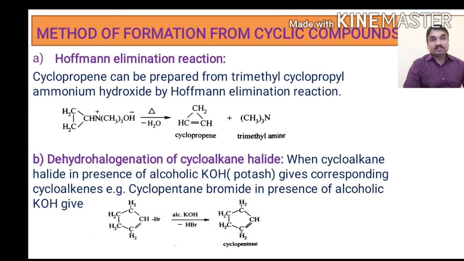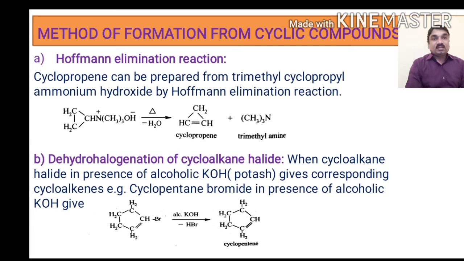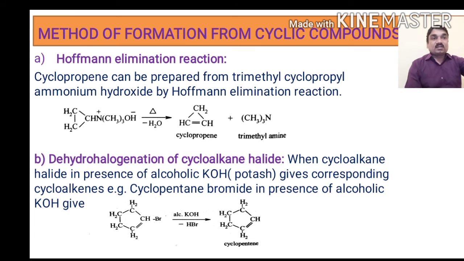For example, cyclopentyl bromide in presence of alcoholic KOH gives cyclopentene. Here, when this molecule is treated with alcoholic KOH, it undergoes dehydrohalogenation and results in the formation of cyclopentene as a product.